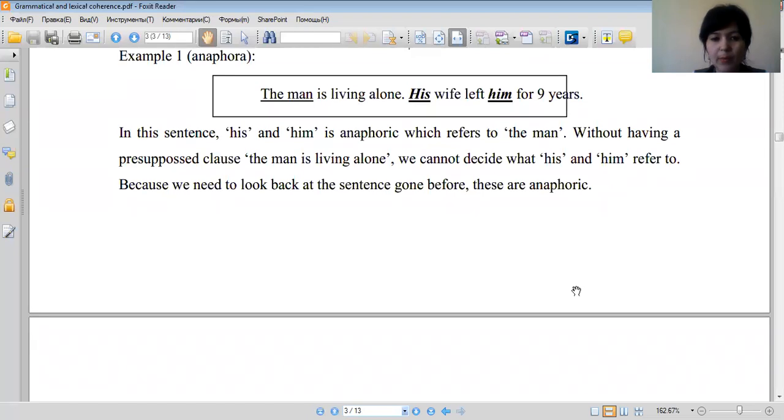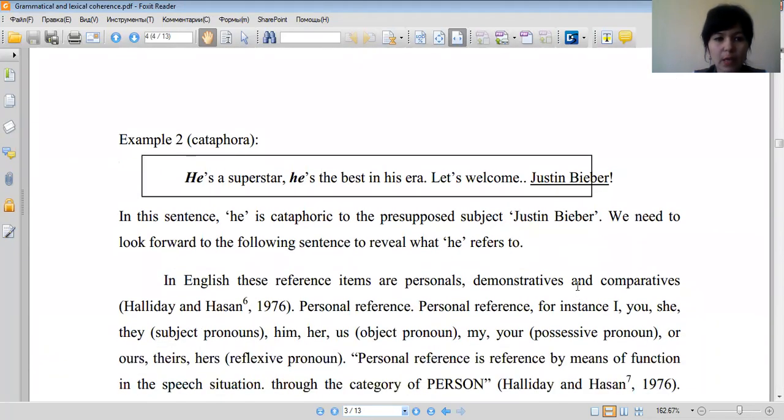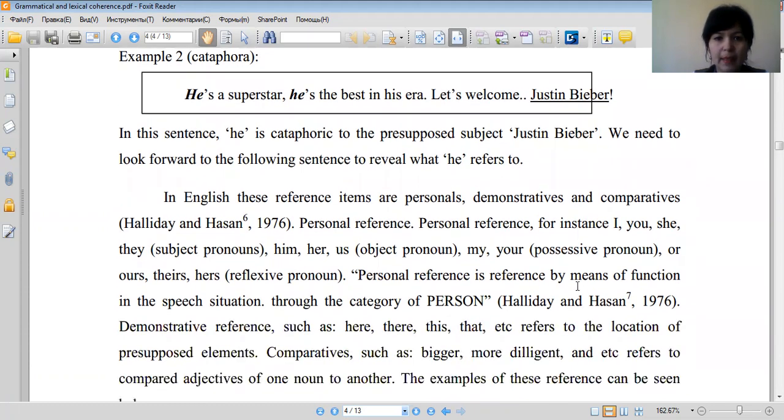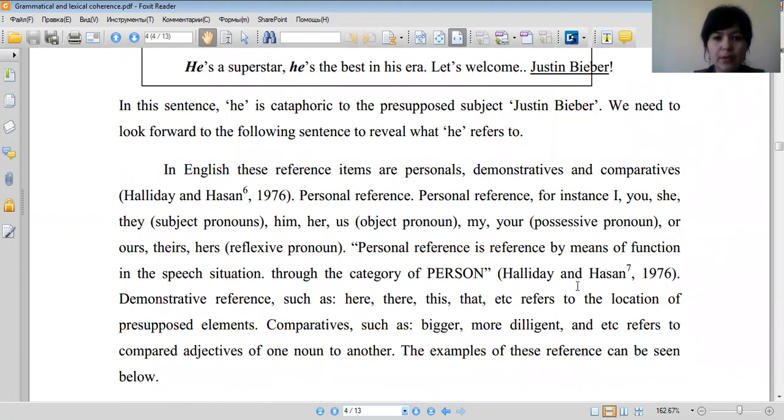This is anaphoric. And if you look at this one, cataphora: He's a superstar, he's the best man in his era. Let's welcome Justin Bieber. In the sentence, he is cataphoric to the presupposed subject Justin Bieber. We need to look forward to the following sentence to reveal what he refers to. And the next one, in English, these referenced items are personals, demonstratives, and comparatives.